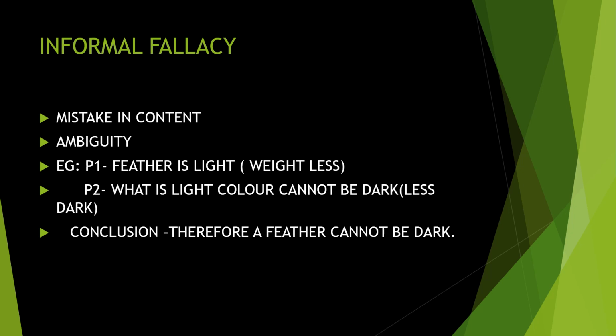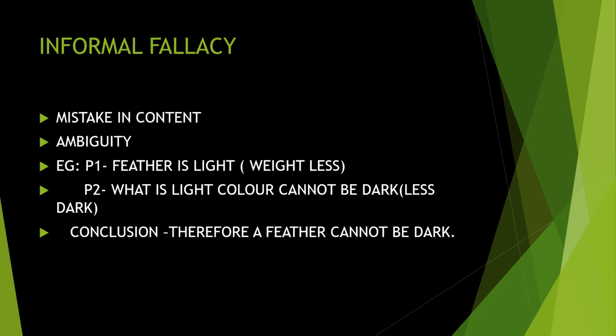We can see that P1 is: feather is light. Light, here I used the word light to mean weightless. The feather of the bird is very weightless. There is no weight for it. And P2: what is light color cannot be dark. Here light, L-I-G-H-T, means less dark, not weight. So the meaning of light in the two sentences is different. The first one means weightless, and the second means less dark.